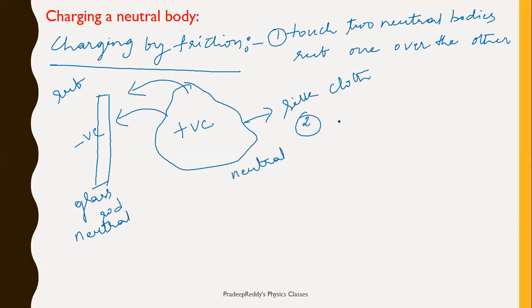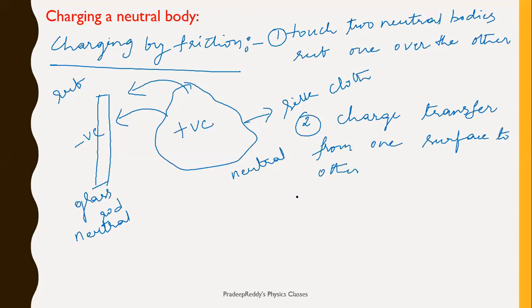Second point: charge transfer takes place from one surface to the other. As a result, two bodies get charged when you are rubbing one surface with the other.